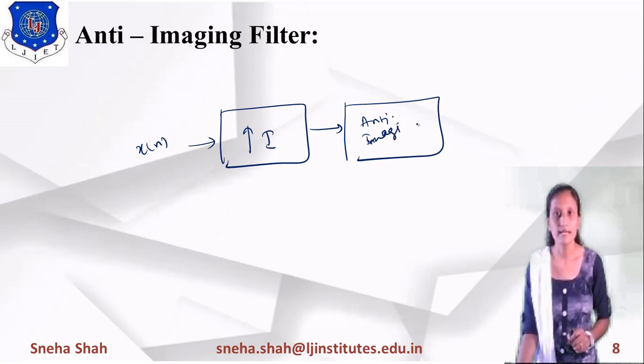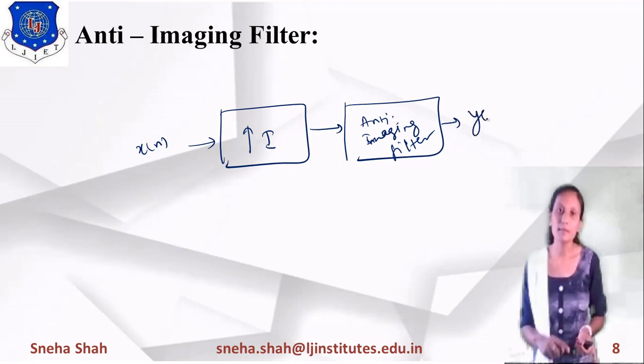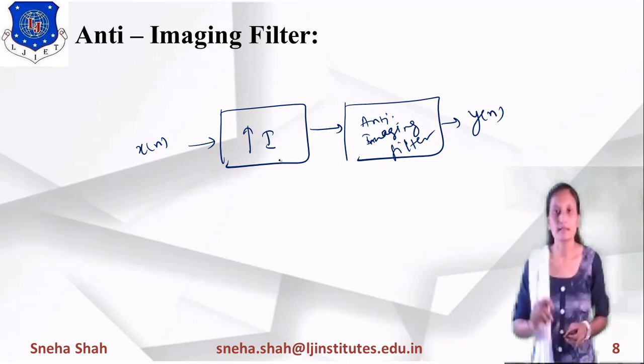So in the interpolation process, we apply the output of the interpolation to this filter. So in this process, we apply the filter at the output side, and in the decimation process, we apply the original information signal to the filter. So the filter is applied before the decimation process, right?